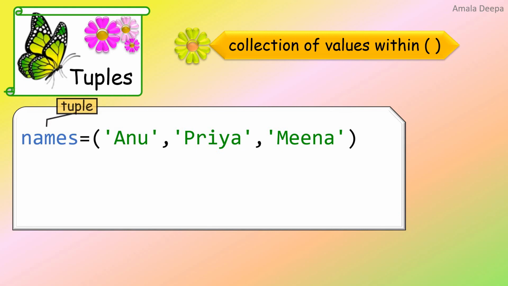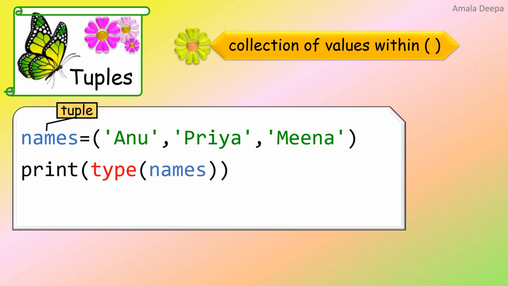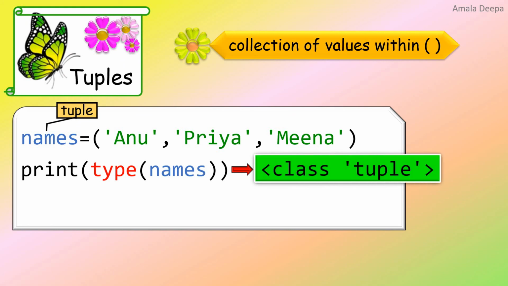Here names is a tuple object. Let us check this out by printing the type of names by using the type function. It gives the output as class tuple. So from this, placing elements within simple parentheses creates a tuple.